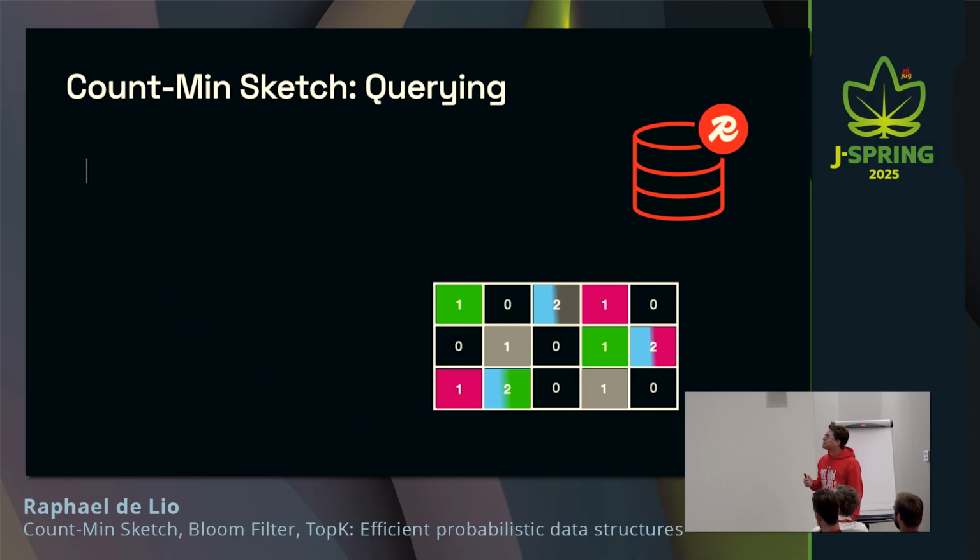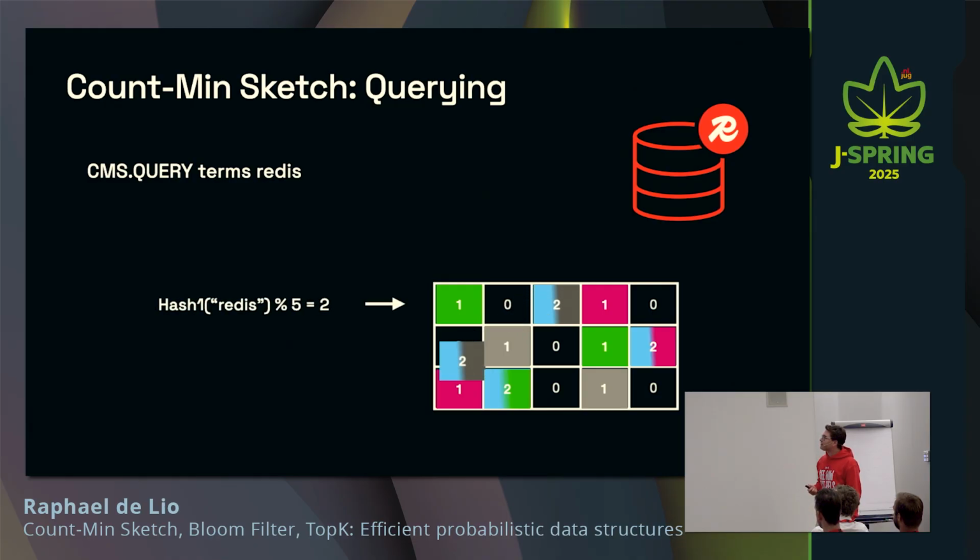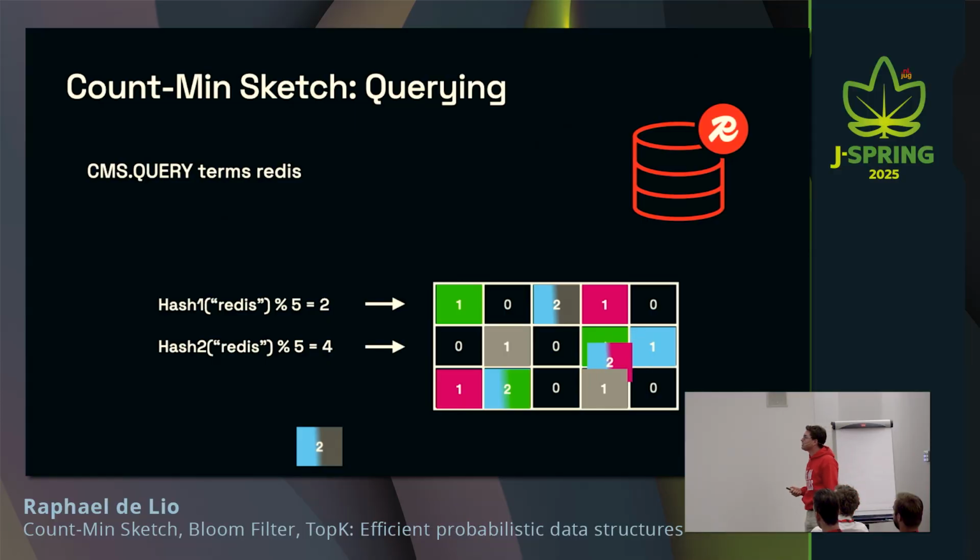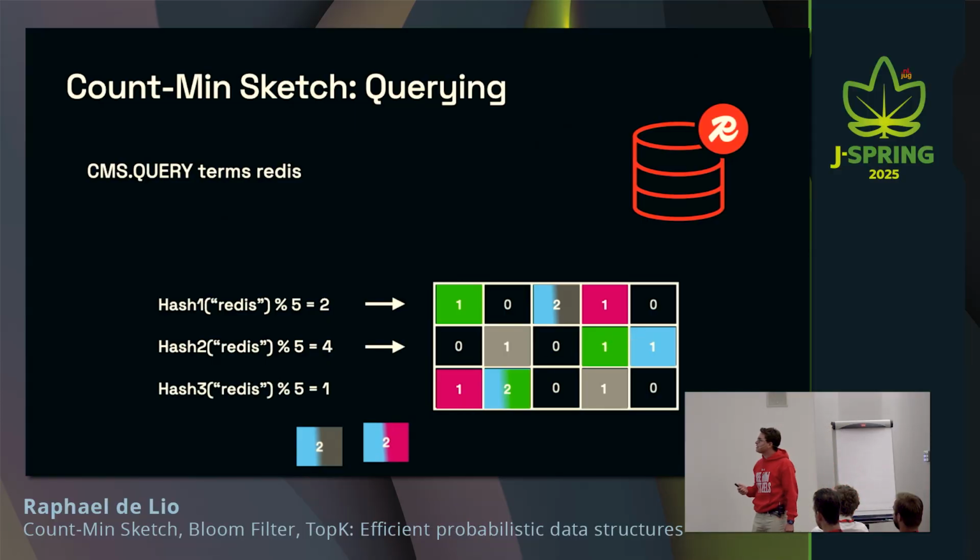But now let's see what happens when you try to do the same with, oh, sorry, that was dogs, not Redis. Now we're looking at Redis. So when you do that with Redis, Redis suffered hash collisions in all of the counters, right? So it's going to look at 2 in all of them. And then it's going to reply that, well, Redis has probably been counted only twice, actually. We know that it was only once, right?